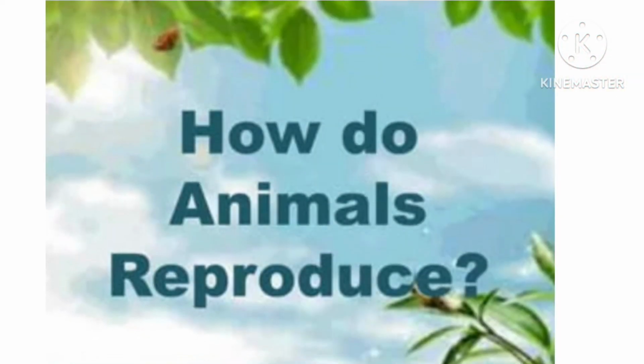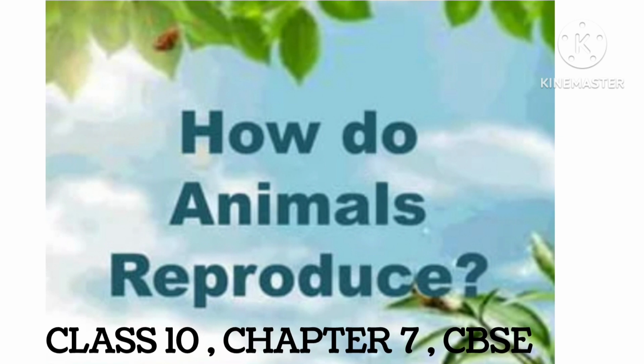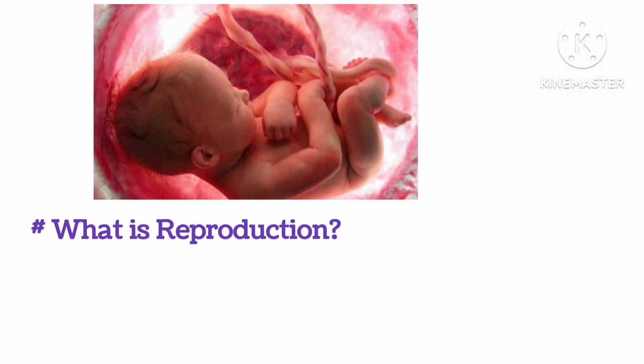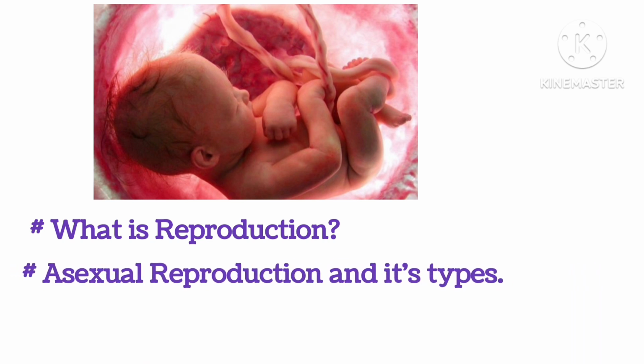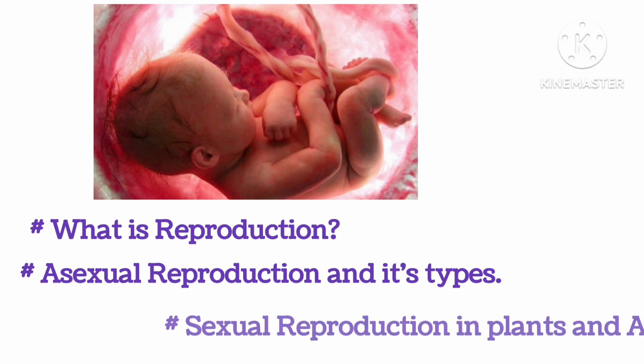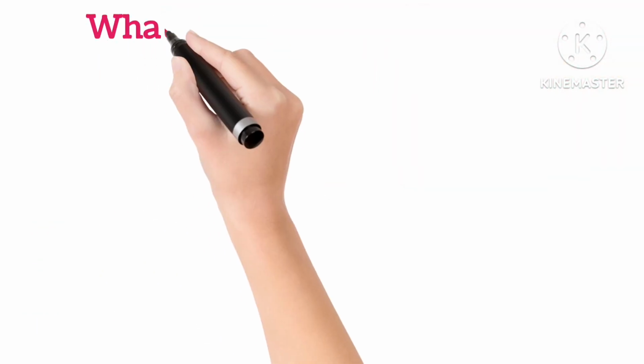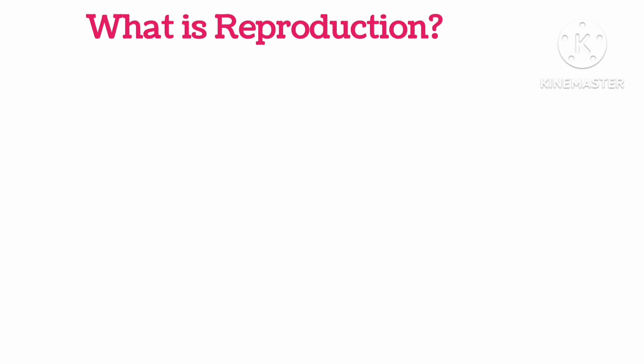How do animals reproduce? Class 10, Chapter 7. In this video, we are going to learn about what is reproduction, asexual reproduction and its types, sexual reproduction in plants and animals. What is reproduction?